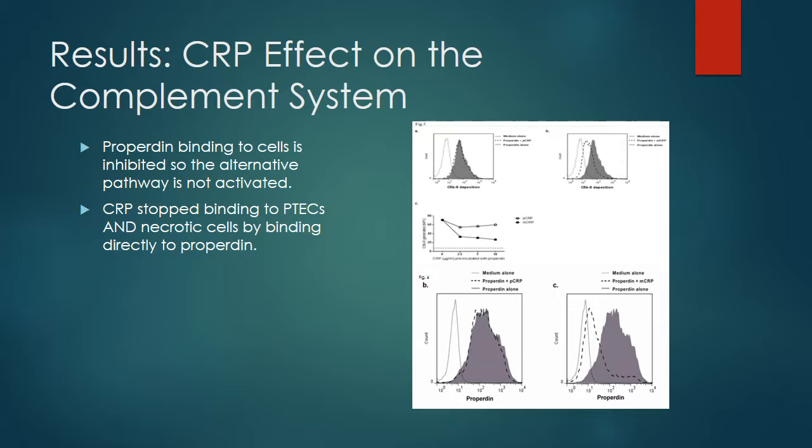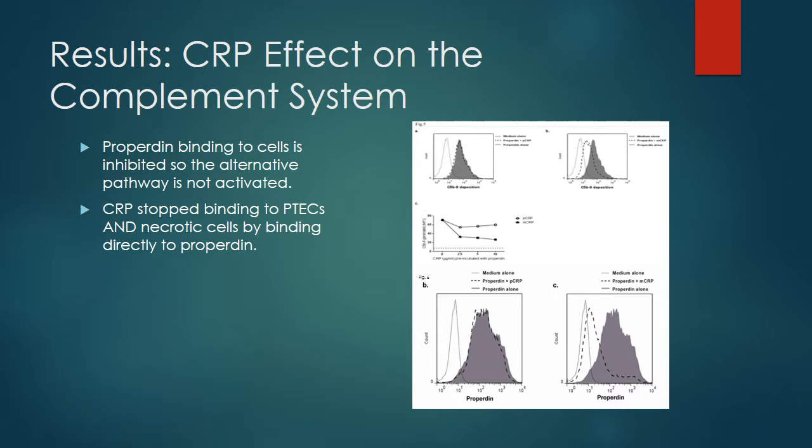It was noted that the amount of cells with properdin bound to the surface after being incubated in properdin alone was the exact same amount as those that were incubated in a mixture of properdin and PCRP, saying that PCRP did not bind to properdin and inhibit the binding of properdin to the surface of the cells whatsoever. However, the opposite was true for MCRP, where the amount of cells that were expressing properdin on the surface was decreased greatly, showing that inhibition occurs directly from MCRP binding to properdin. This also shows that it binds to both the necrotic cells and the PTECs in order to inhibit the activity of the complement system.